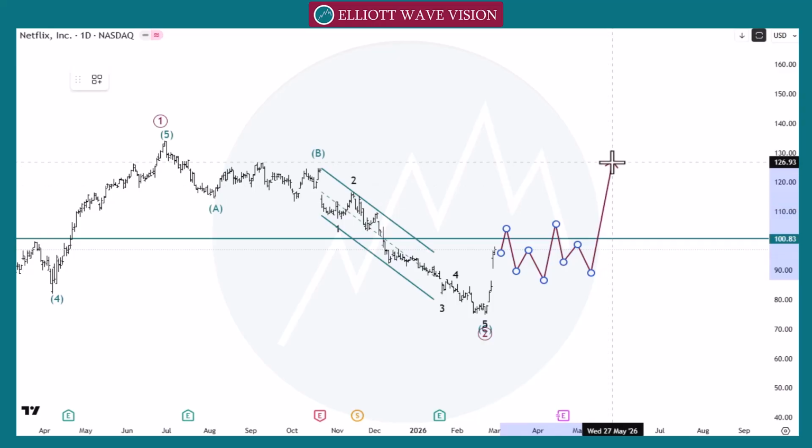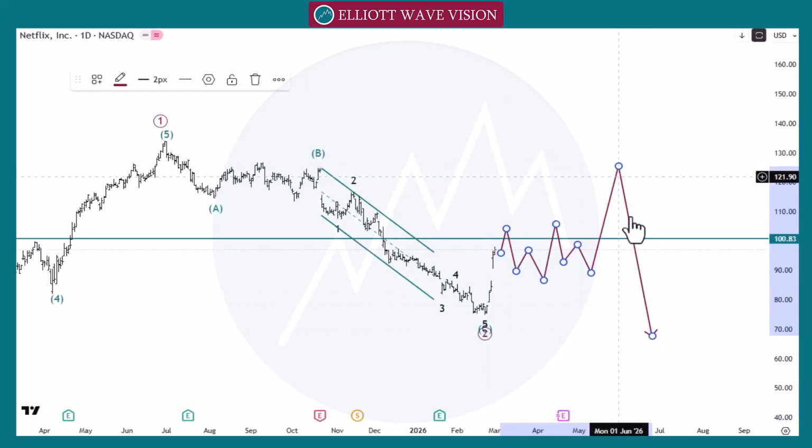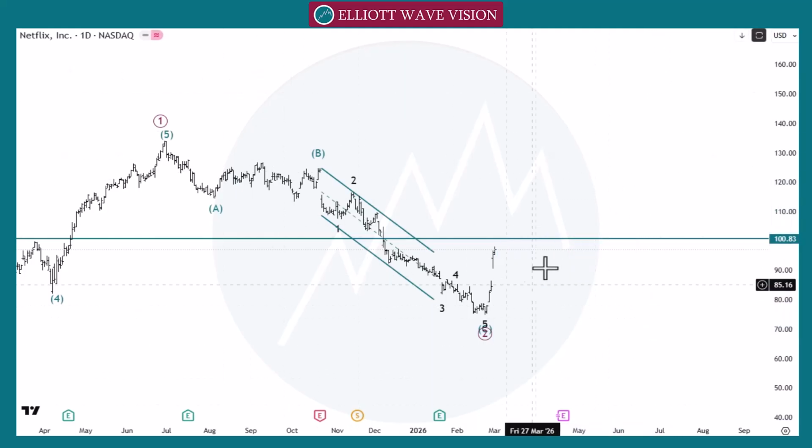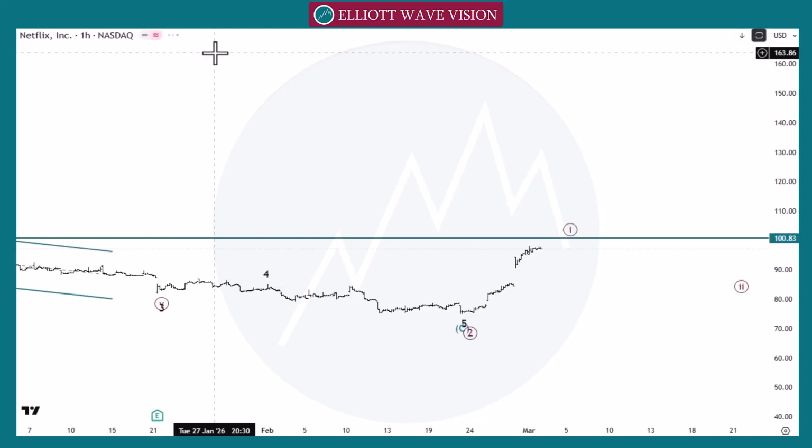If this 130 gives us the pattern, then we will go towards the 150. At this point, if 130 gives us the pattern, then we will go towards the bullish move clearly. Otherwise, that's possible. Market may go towards the bearish side as a W, then X and then Y. That's also possible. But we need to move from one number to another number, one group to another group. So let's check the possibility in 1 hour time frame.